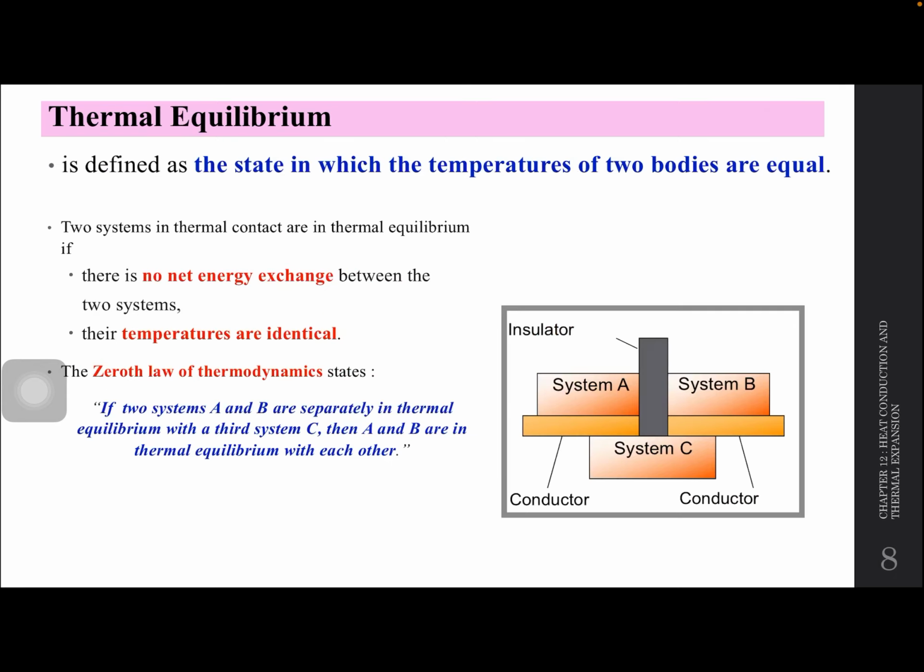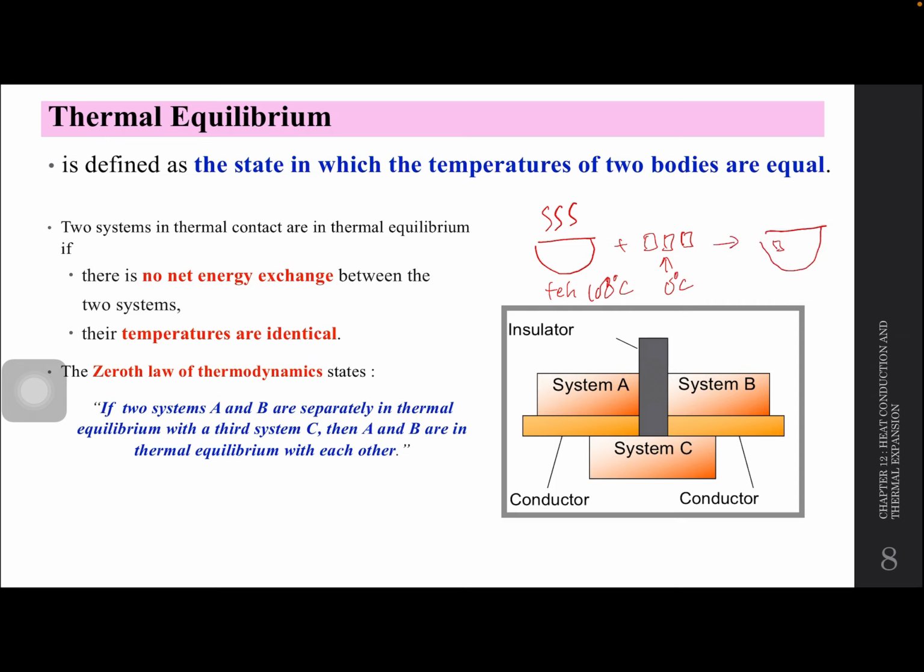So, this is thermal equilibrium pula apabila the state in which temperature of two bodies are equal. Contohnya, okay, awak ada air panas, nak buat teh ais. So, ada teh. Dan you tambah dengan ais. Katalah teh ni 100 degree Celsius. Dan ditambah dengan ais 0 degree Celsius.